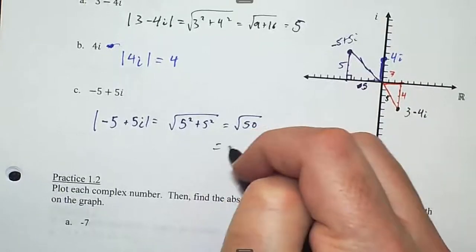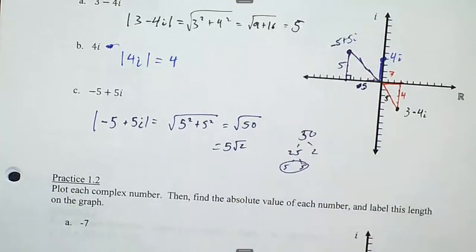Which is 5 times the square root of 2. So the absolute value of negative 5 plus 5i is 5 root 2.